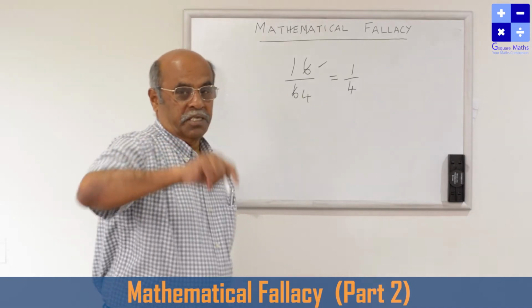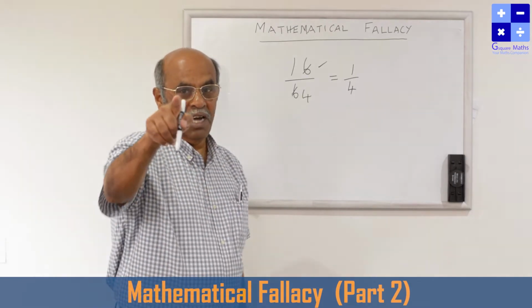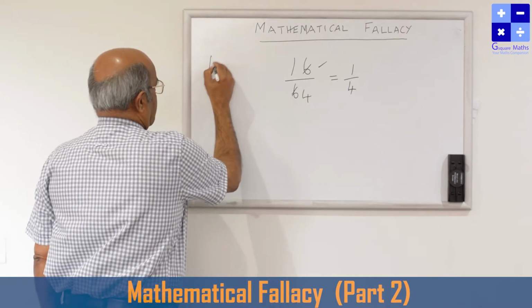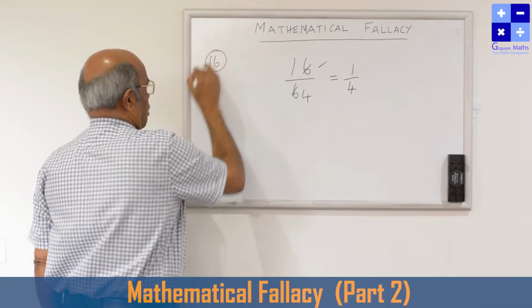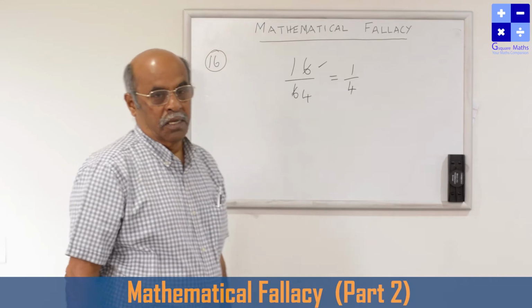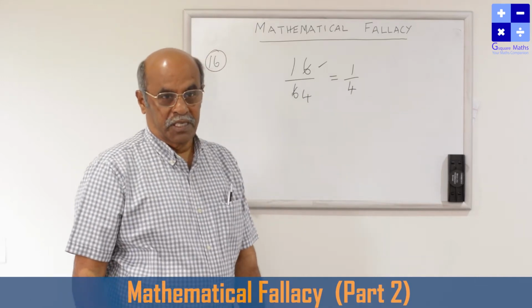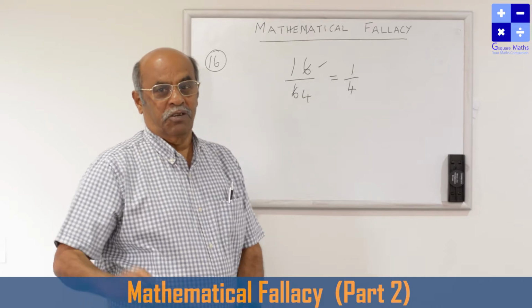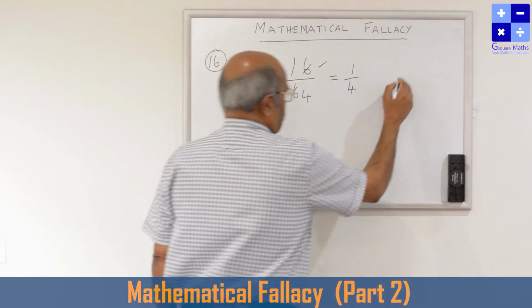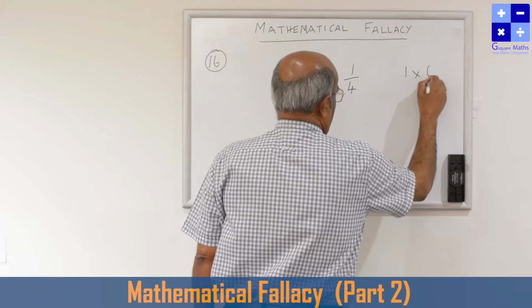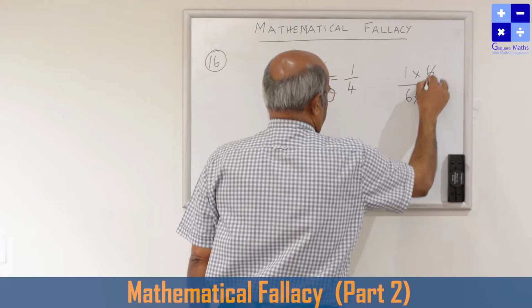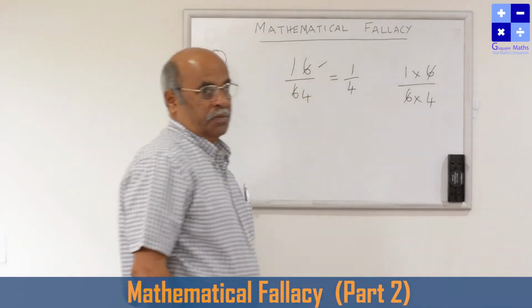But that is an absurd result. What you are doing, the concept is wrong. 16 is one number. It is not 1 into 6. When you write the number 16, it is not a separate 1 into 6. If it were 1 into 6 over 6 into 4, then 6 could be cancelled.